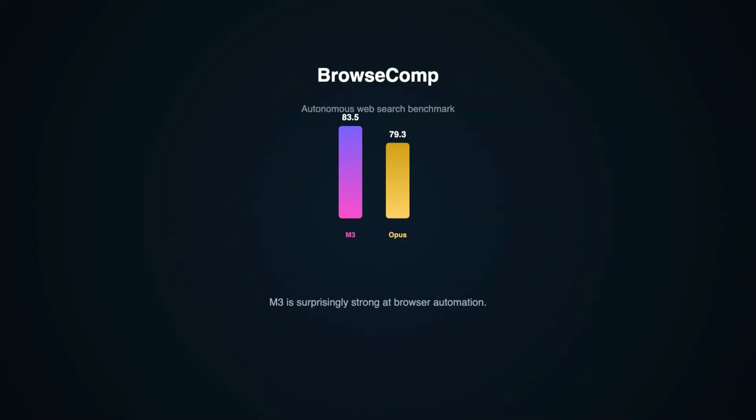But then there is BrowseComp, the autonomous web search benchmark. M3 scored 83.5. Minimax claims that is higher than Opus 4.7. If that holds in independent testing, it means M3 is surprisingly strong at browser automation.